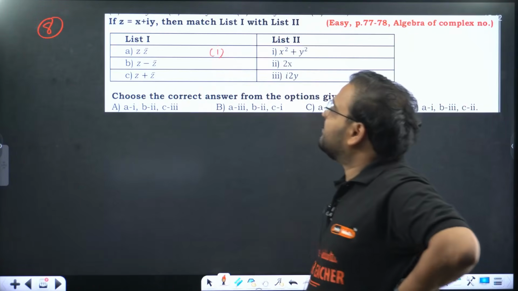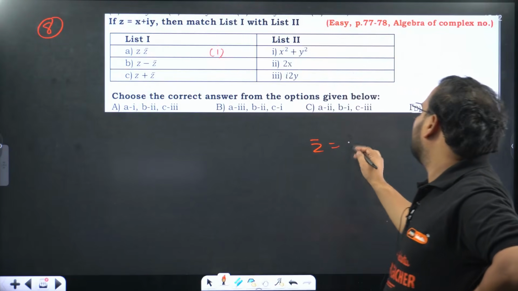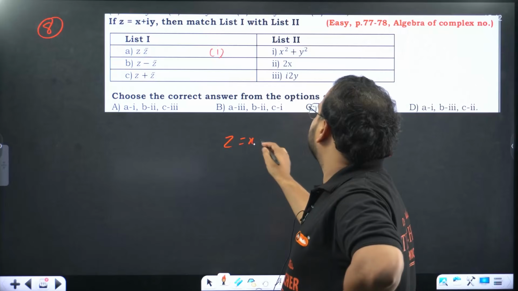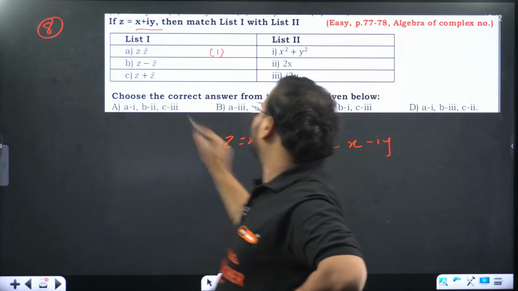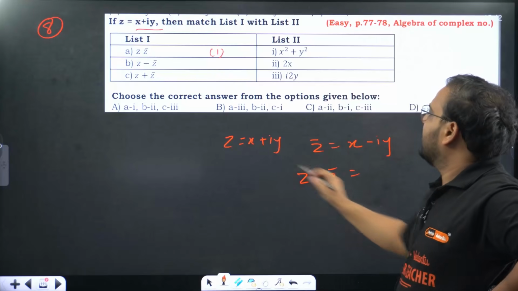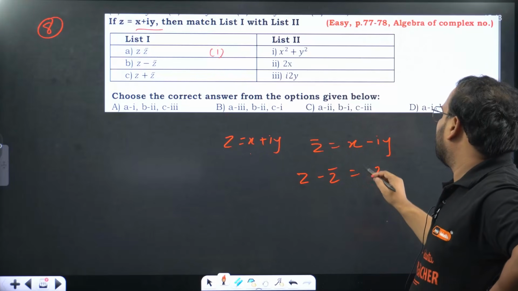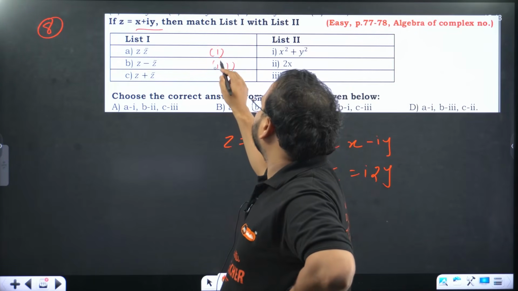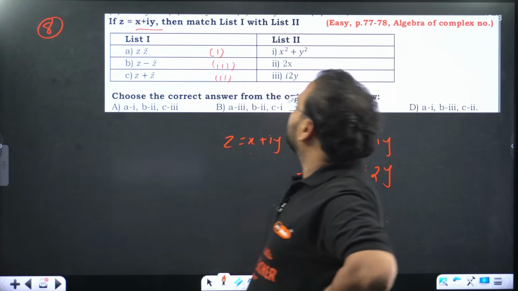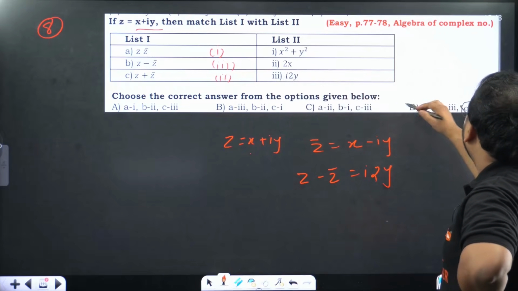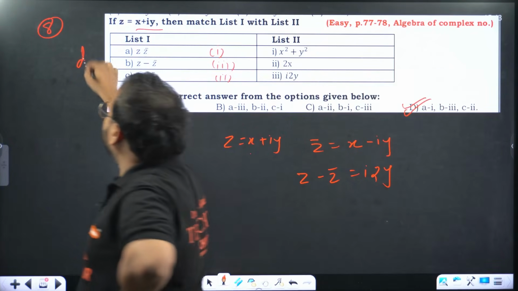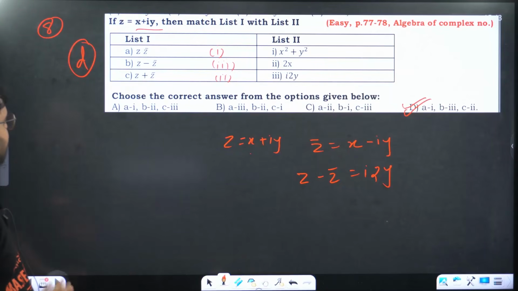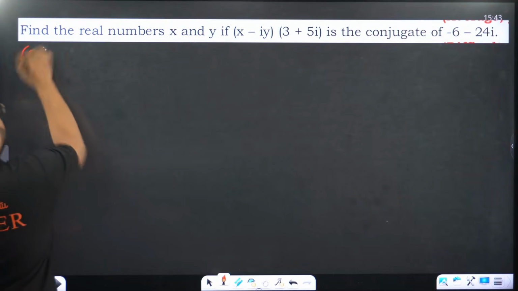Second one, Z minus Z bar. Check here. Z bar means if it is x plus iy, it becomes x minus iy. Z is given as x plus iy. Look at the question over here. If you do z minus z bar, x and x will cancel. You will have simply 2iy. Answer will be over here as option 3. Remaining one is 1, 3, 2. Carefully, 1, 3, 2 is option B. I hope this is clear.